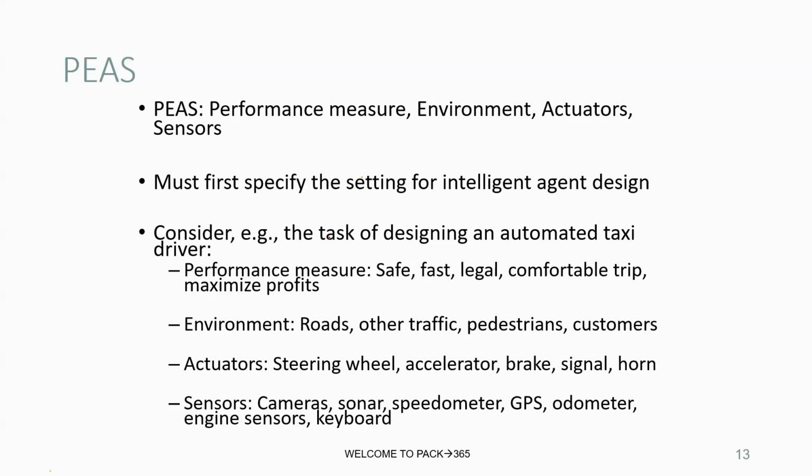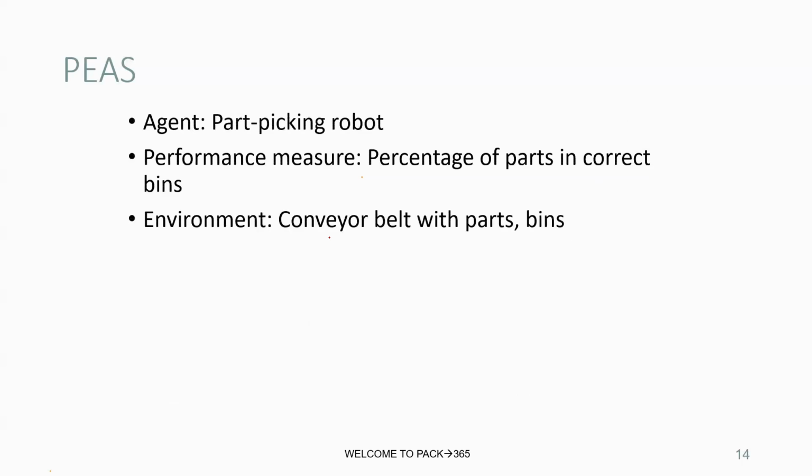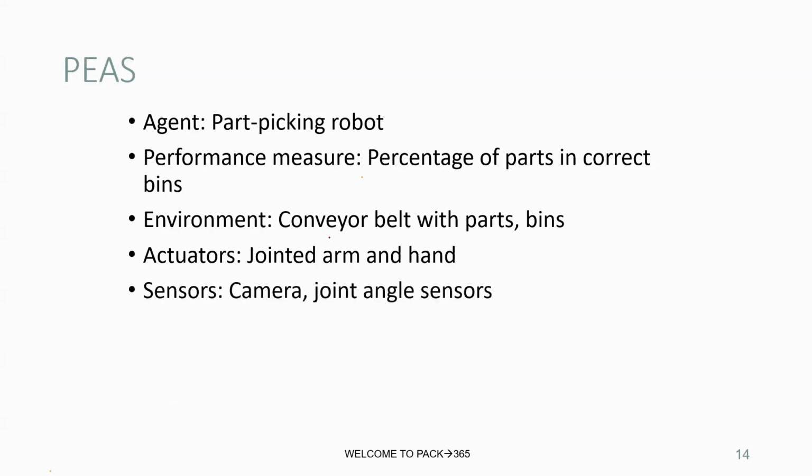We have such a set of rules to perform in PEAS. It is a framework, particularly used as a tool to build a perfect AI assistant. We call it an AI agent. Take another example, a part-picking robot. The performance measure is the percentage of parts placed in correct bins, the environment is a conveyor belt with parts, and the actuators are jointed arms and hands, and the sensors are cameras and joint angle sensors. Each of these has its own set of considerations.